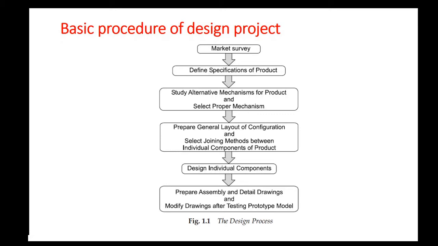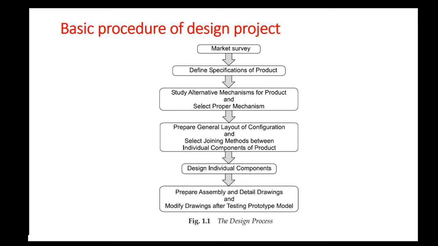Once the geometric dimensions of individual components are prepared, then you have to prepare detailed drawings of individual components as well as assembly. That is the next step. This is the final step of the design project. That is preparation of the detailed drawings of individual components as well as assembly.